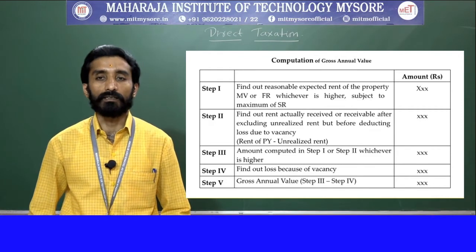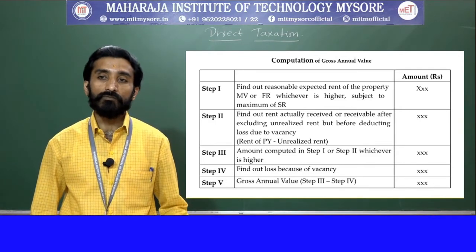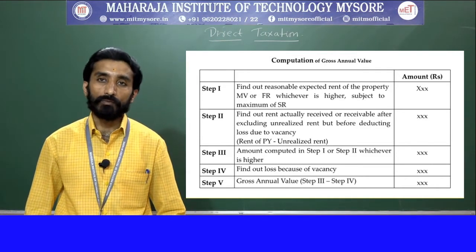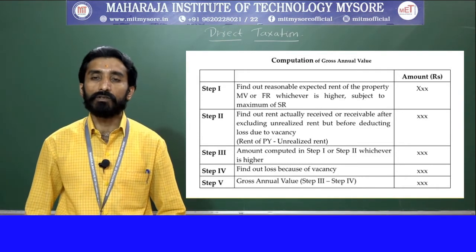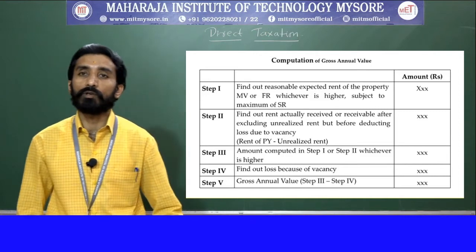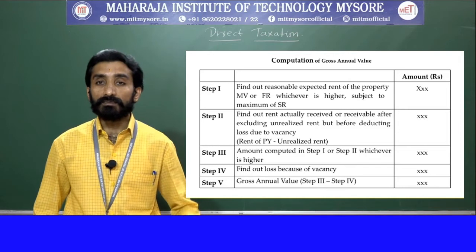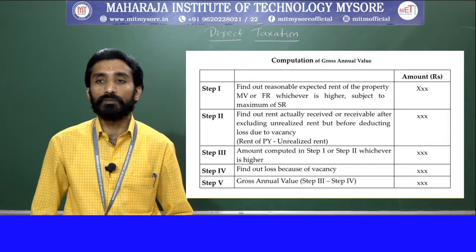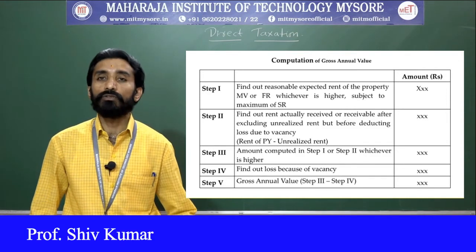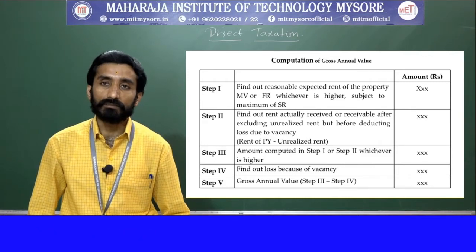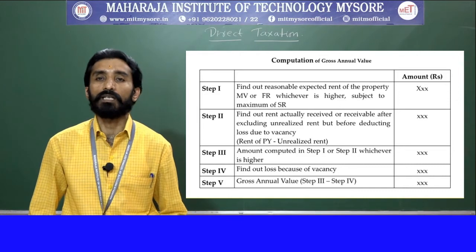Next, the defaulting tenant is not in occupation of any other property of the assessee. Next, the assessee has taken all reasonable steps to institute legal proceedings to recover his unpaid rent.